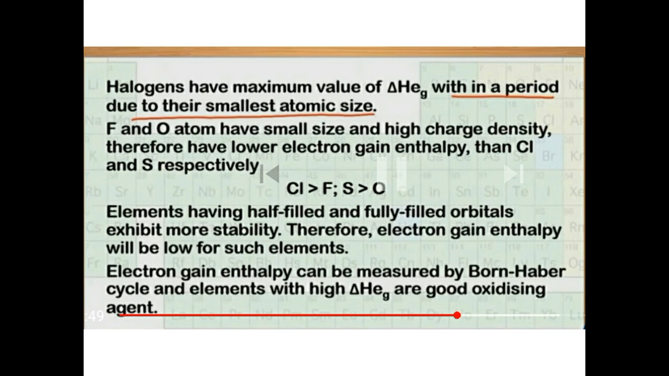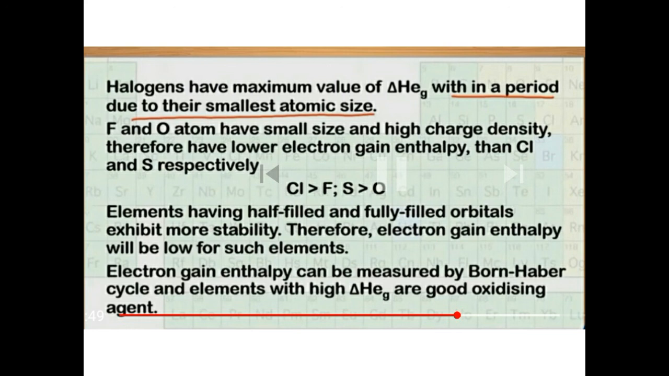Same with carbon and nitrogen. According to the trend, nitrogen should have more electron gain enthalpy than carbon. But here carbon has more electron gain enthalpy than nitrogen, because the electronic configuration of nitrogen is 1s2 2s2 2p3. 2p3 means the p orbital is half filled. So nitrogen has half-filled stability, due to which the electron gain enthalpy becomes 0 over here, and beryllium also has 0 electron gain enthalpy.